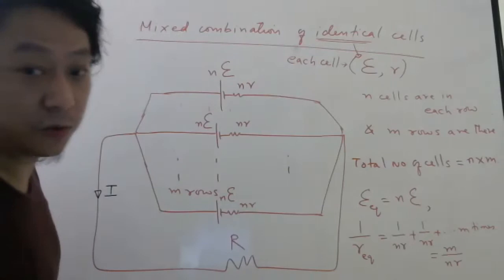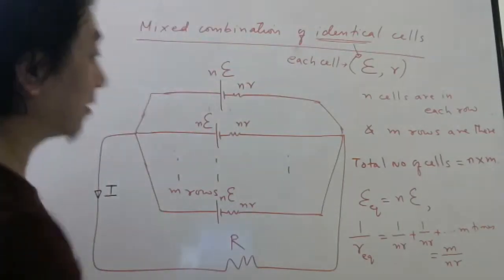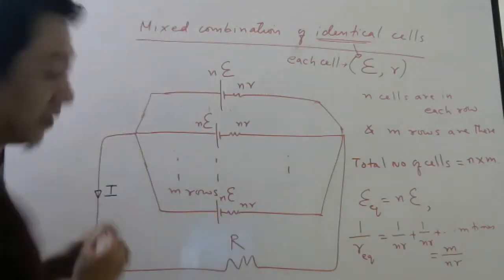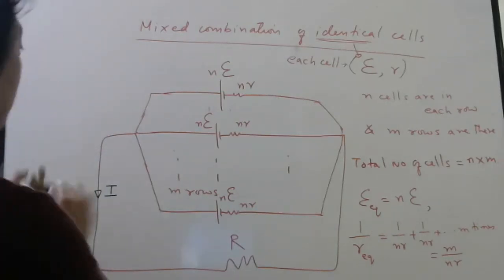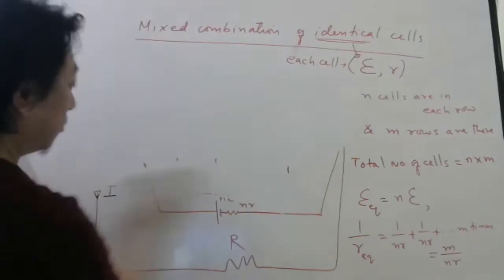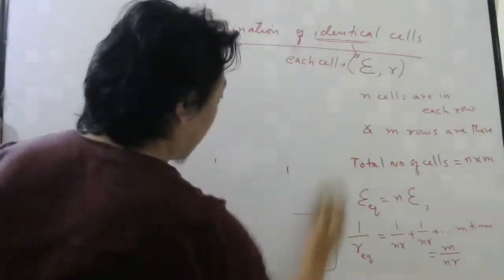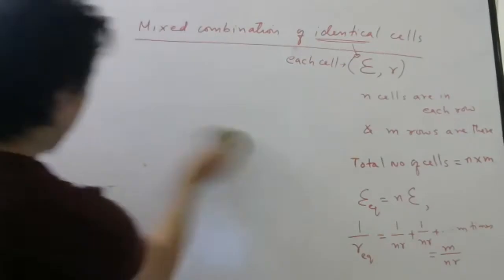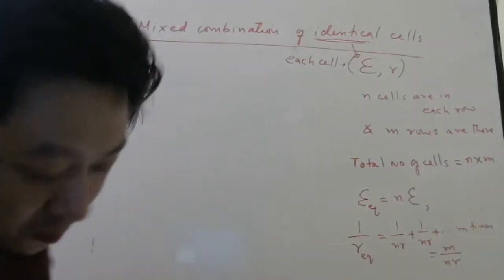1 by NR plus 1 by NR, M times will be M by NR. Then you have to invert it. So it will be how much? Let me write here. So now I think I can rub this. So now you know the equivalent EMF of the entire circuit. So many batteries were there, right?